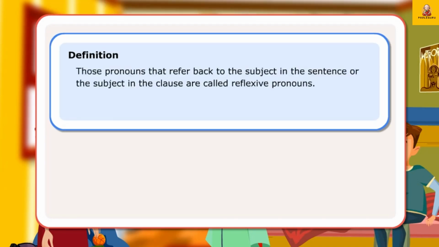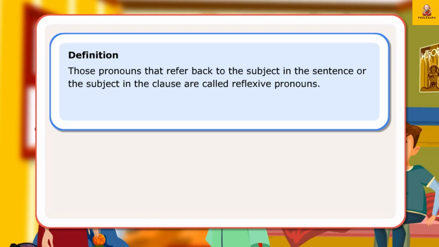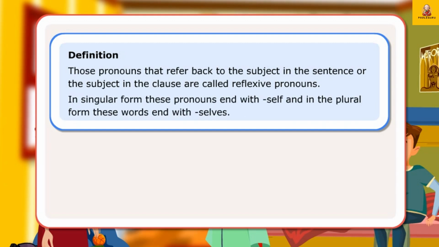Definition: those pronouns that refer back to the subject in the sentence or the subject in the clause are called reflexive pronouns. In singular form, these pronouns end with self, and in the plural form, these words end with selves. Let us look at a few sentences.